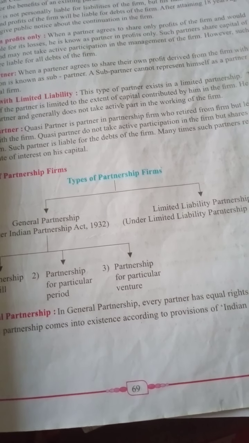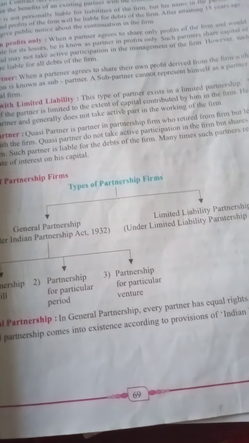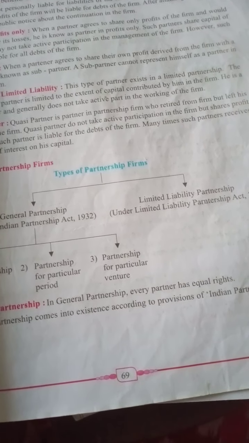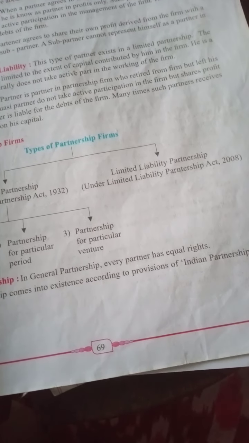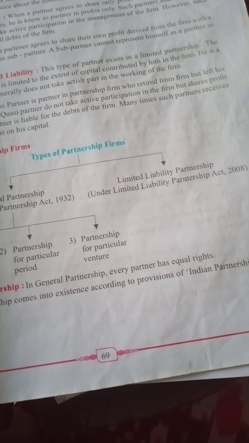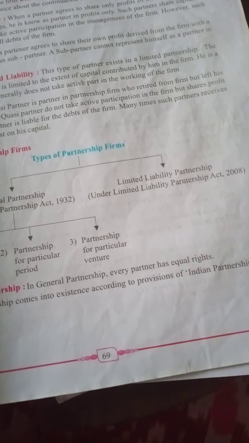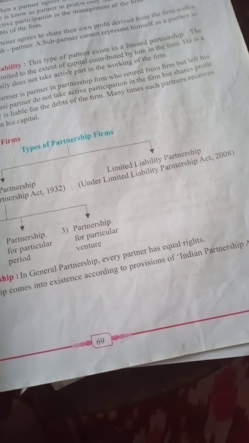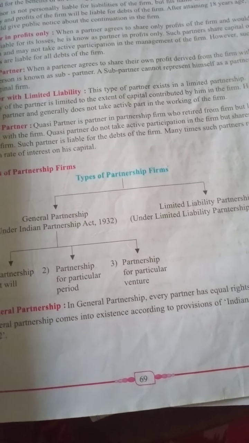Then the quasi partner is a partner in a partnership firm who has retired from the firm and left his capital with the firm. He does not take active participation in the firm, but shares the profit of the firm. Such a partner is liable for the debts and liabilities that may be present. Such partners receive a certain role in the capital formation. So these are the various types of partners in business terms.